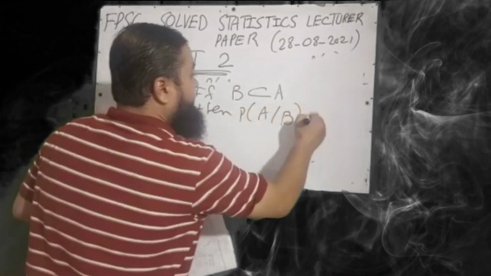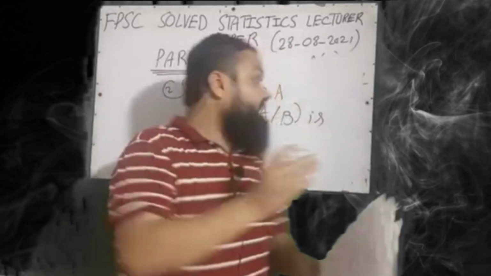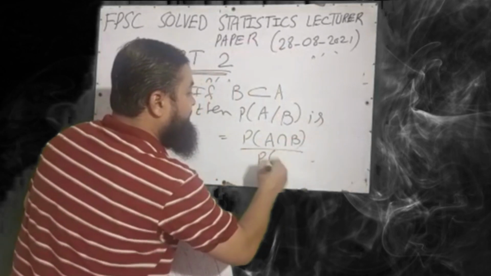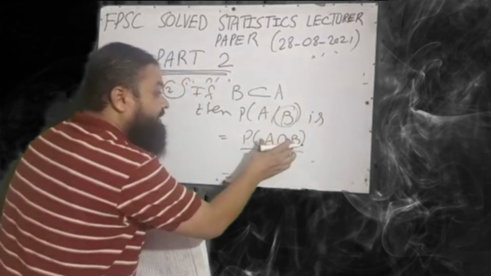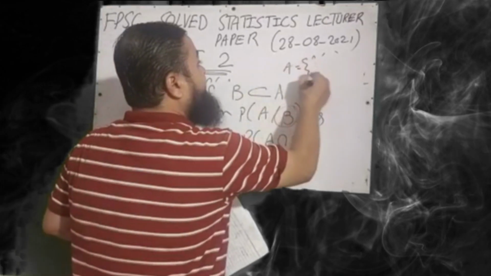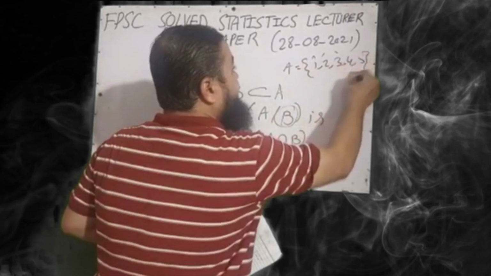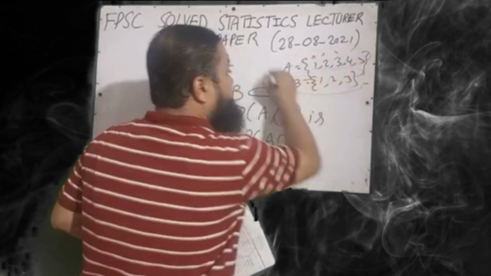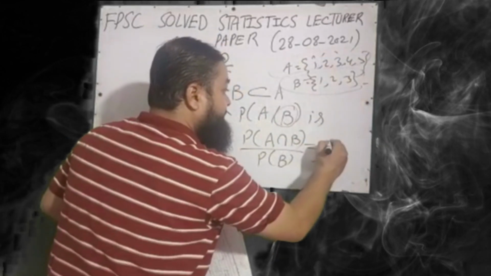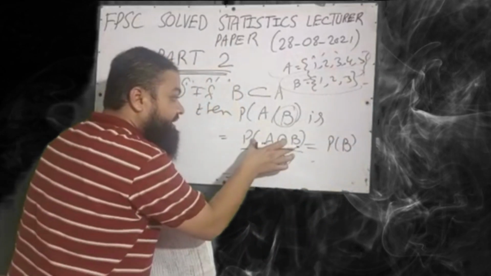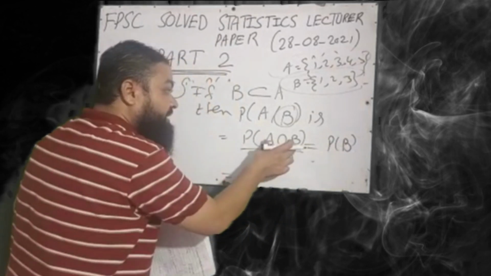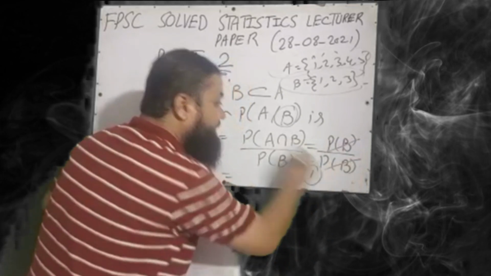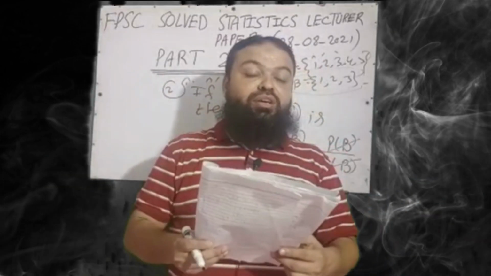Then we are to calculate probability of A given B. We know the formula: probability of A intersection B over probability of B, which is given. Now we know what will be common in A and B. For example, A has values 1, 2, 3, 4 and 5, and B has values 1, 2, 3. B is the subset of A. What is common? Actually the common part will be B, probability of B. Probability of A intersection B is equal to probability of B, because B is common in these two, over the denominator which is the same, these will be cancelled and the answer will be 1. A very important question.